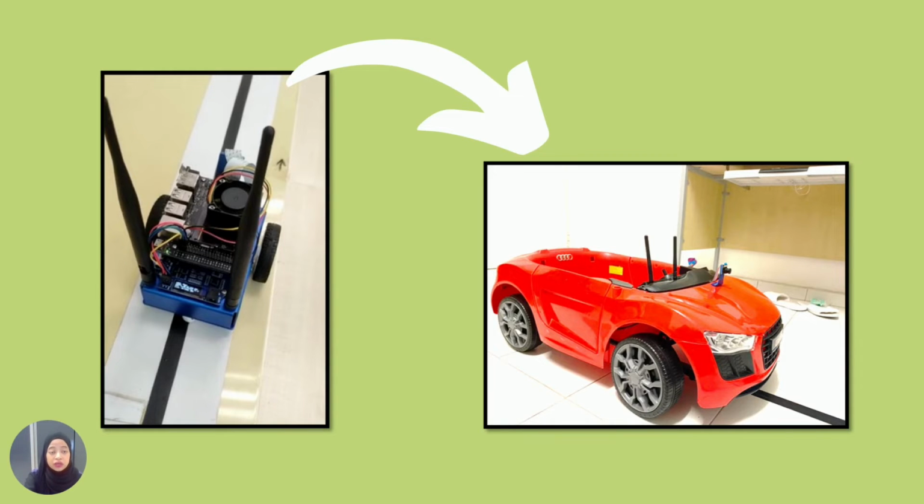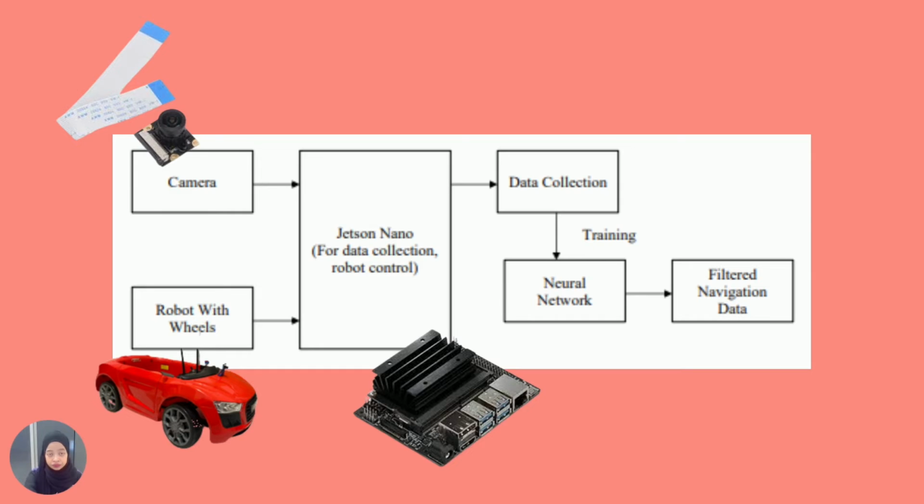So this is the picture of the chatbot for the first phase, where I tried to train the data, and this is when I implemented it to be a rover for the farm. So this is the block diagram.